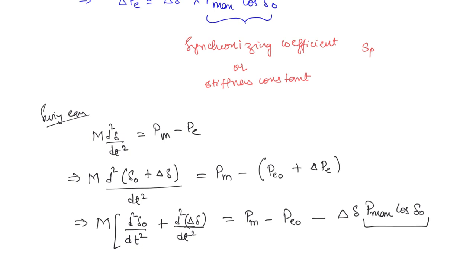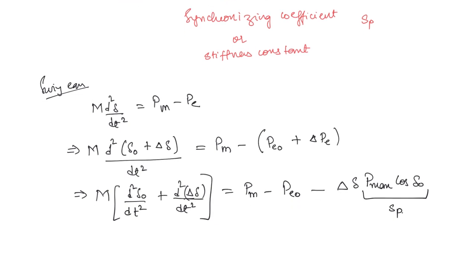This term you can write as SP. Okay. Now here this PM was equal to PE naught because it was the initial operating steady state, right? So this and this are going to get cancelled, and this delta naught also was a steady state operating angle, so it is a constant value. If you are differentiating, this will also become 0. Then what will be the equation here?